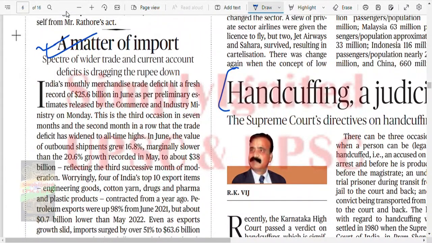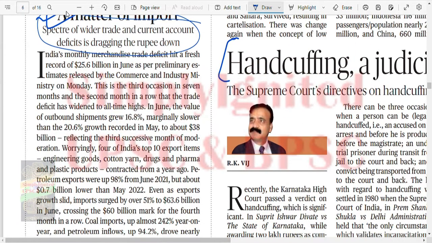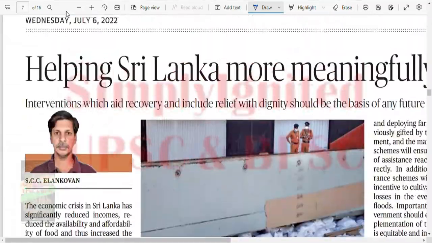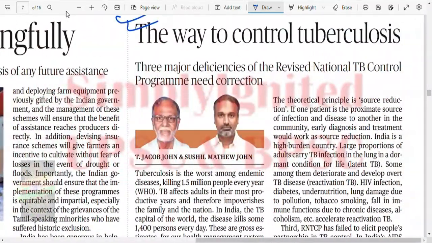A matter of import, the specter of a wider trade and current account deficit dragging the rupee down. I have dealt with this just now. You give it a read, you will understand it. No need to repeat the same thing every now and then. The way to control tuberculosis: 3 major deficiencies in the revised national TB programme need correction. Okay, let's see.